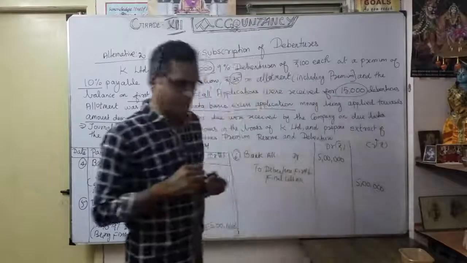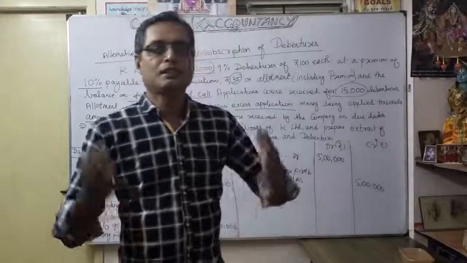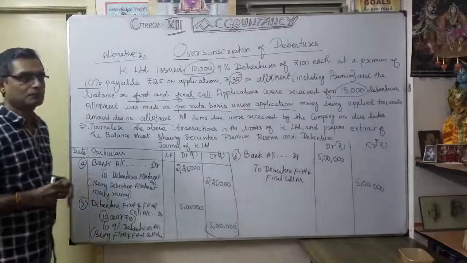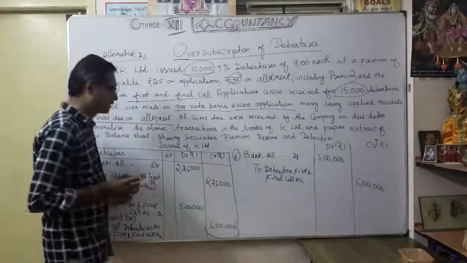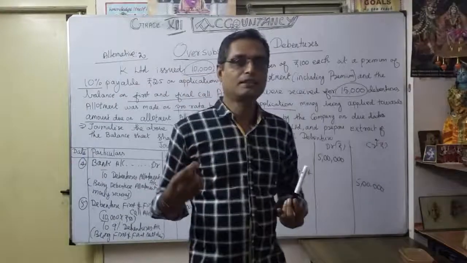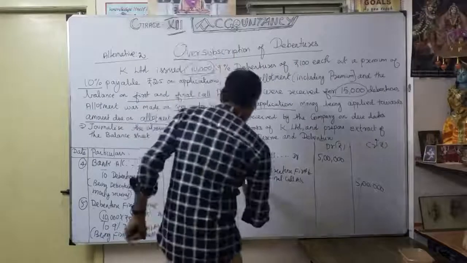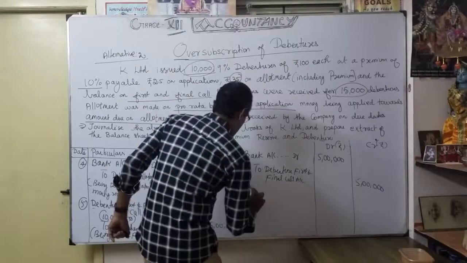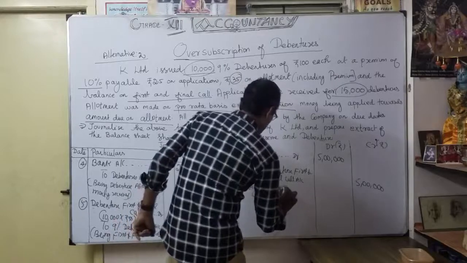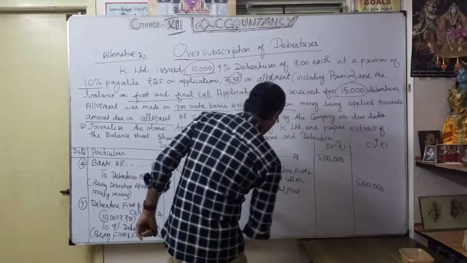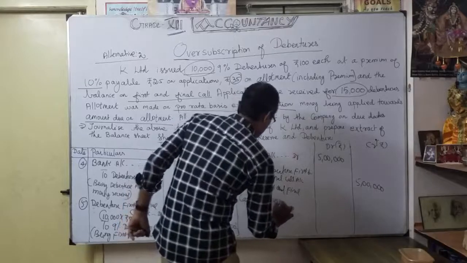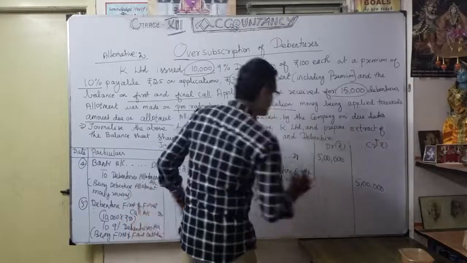Because here there is no default. Whoever was allotted exactly gave the money. The company collected all the first and final call of 50 rupees, the entire money collected. So no question of calls in arrears and calls in advance. Correct. So here the narration: being first and final call money received. That's our narration.